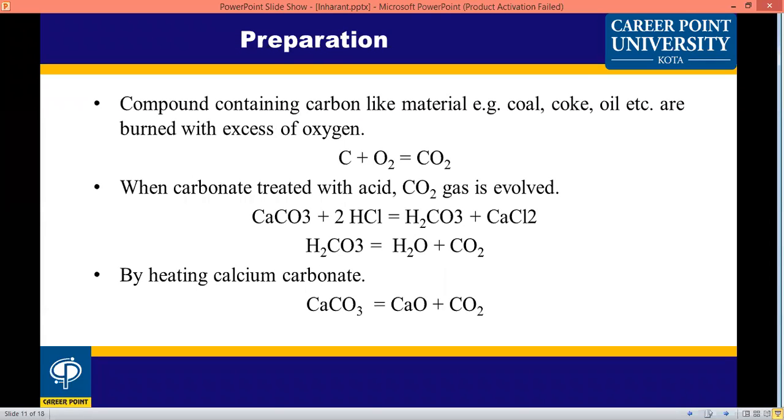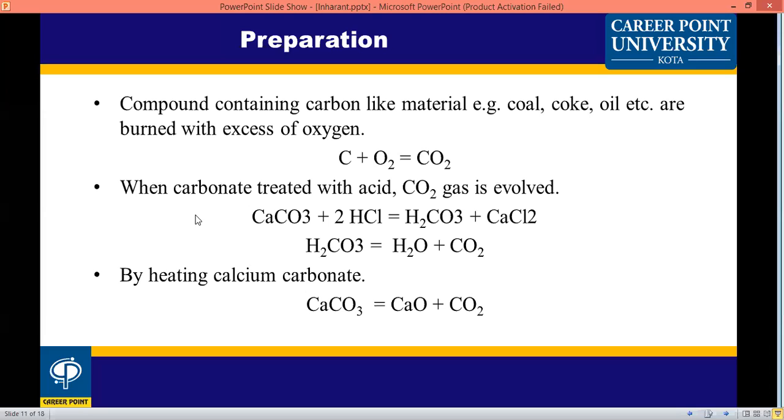Next is preparation. How to prepare carbon dioxide? Different methods are used. The first method: compounds containing carbon, such as coal, coke and oil, are burned with excess oxygen. Carbon reacts with oxygen to form carbon dioxide.